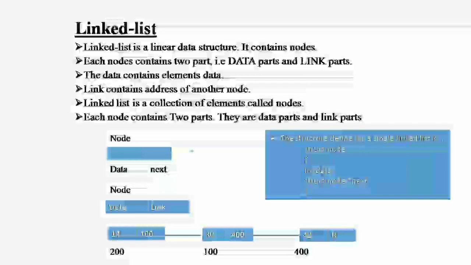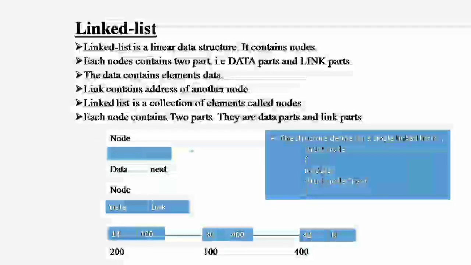For example, you have a single linked list. This structure is defined for a single linked list: struct node, within curly braces, int data; struct node *next; then the curly brace closes.